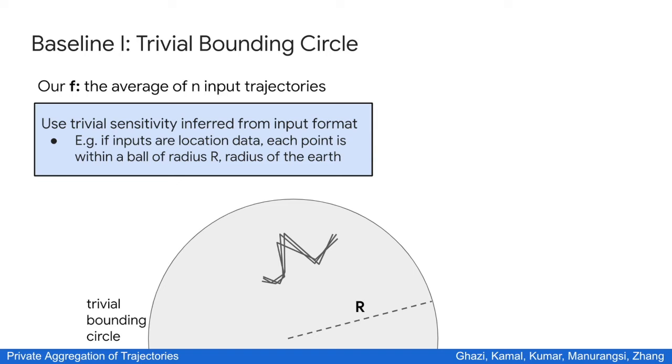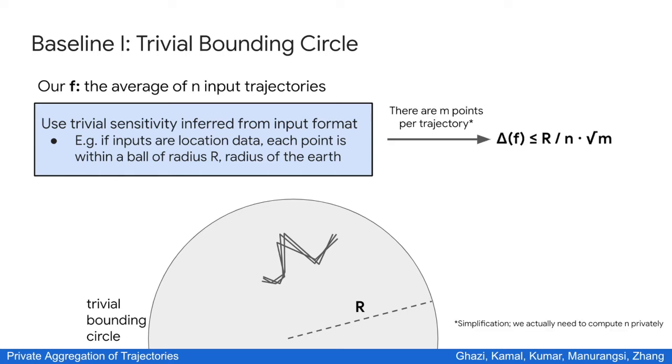Now, if we know that each point is within radius r of the origin, then since there are m points in each trajectory, we can compute the sensitivity of the averaging function to be r times square root of m over n. And if we add noise according to this sensitivity and the formula from the previous slide, then we would get our differentially private trajectory aggregation. And this is indeed our first baseline, which we call the trivial bounding circle algorithm. Now, while this is okay, it's still not the best we can do.